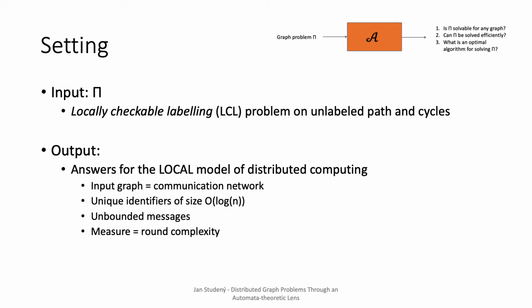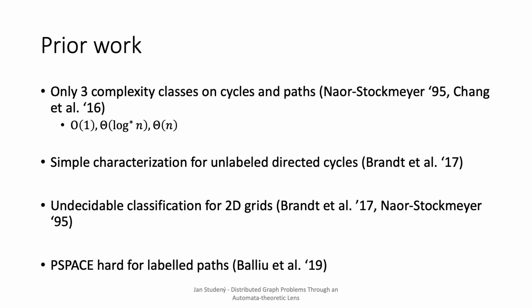Now, as I have defined the setting, I can describe why we have picked cycles and paths. From the prior work, we know that in the LOCAL model, problems on cycles and paths are either constant-round solvable, log-star solvable, or global. But the proofs establishing this classification do not give us any algorithm for how to classify a specific problem. So it is a very natural research direction to see how efficiently we can do it.